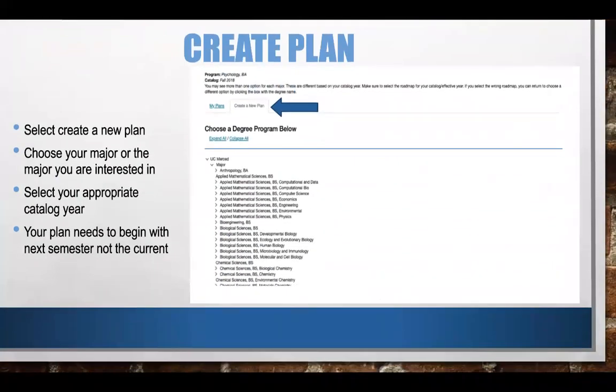When creating your plan, you can select Create a New Plan. Choose the major that you are interested in and select your appropriate catalog year. Your catalog year is the year that you started at UC Merced. For example, if you started in fall 2019, your catalog year is 2019. For any plans that you create, your plan needs to start with the next semester and not the current one, being that we are planning for future semesters.